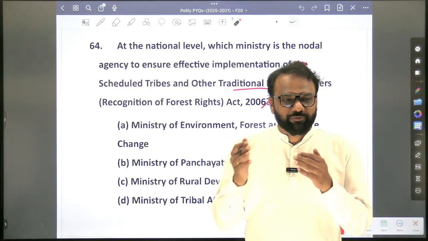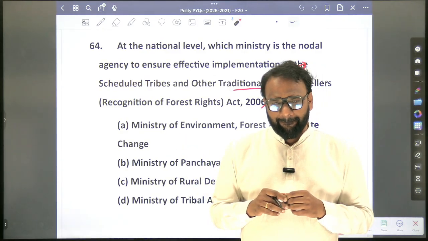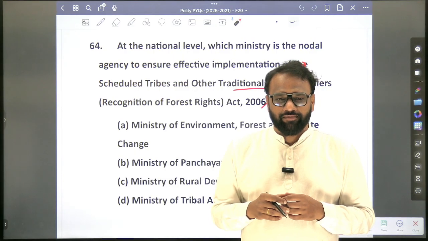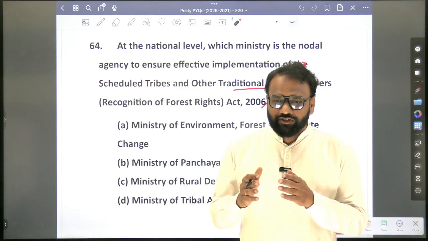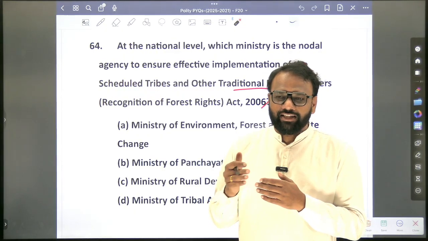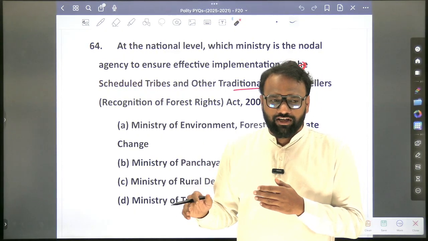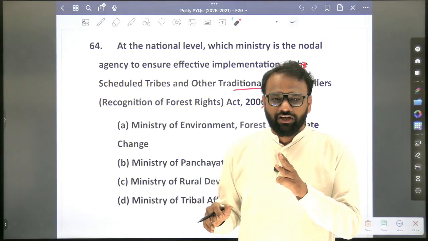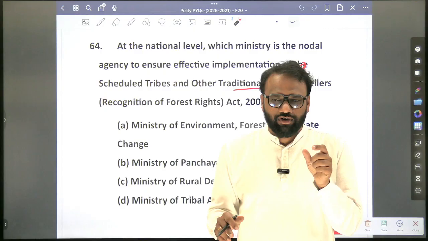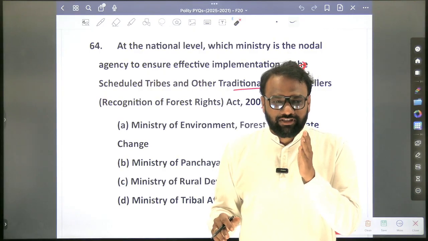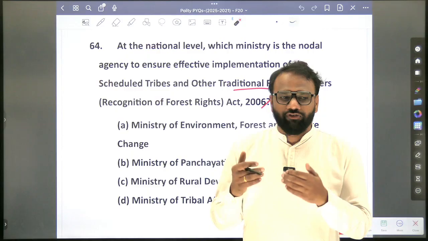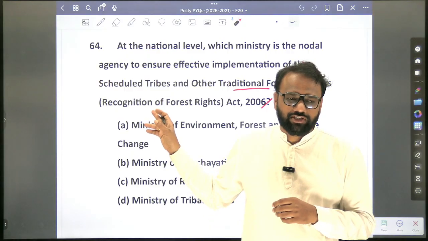So who are considered as PVTGs? In the PVTG Act, what is one generation? If some people have resided in the forest area for a minimum of 3 generations, then they will be entitled for such kind of rights. To calculate 3 generations, there should be the number of years for one generation. What is one generation? 25 years. For 75 years, if they have continuously stayed in that area, then they will be entitled for the forest rights. So we have discussed the forest rights under environment.